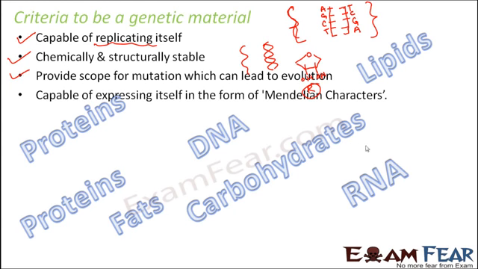So what happens basically here is, from DNA, RNA is synthesized. DNA is capable of creating RNA, and RNA is capable of synthesizing proteins, and proteins will then control the traits. So that is how the entire process is handled. Now we will look at the detail of each and every step involved in this process. For now, I think you are clear with the criteria to be a genetic material.